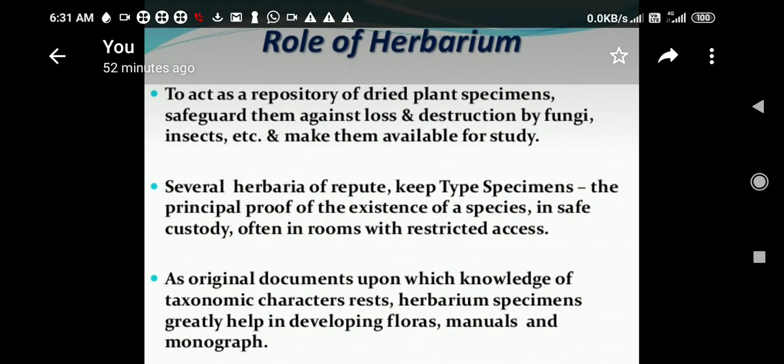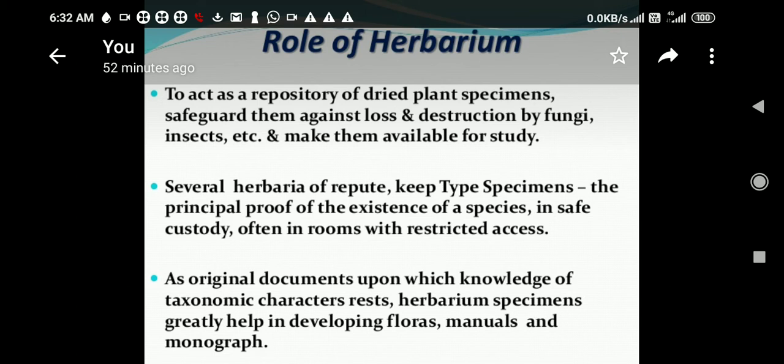Now, role of herbarium. What is the role of herbarium? To act as a repository of dried plant specimens, and safeguard them against loss or destruction by fungi and insects. Means this can be prevented from infection or destruction by fungi, insects. Several herbaria of repute keep type species, the principal proof of existence of species, in safe custody, often in a room with restricted access.